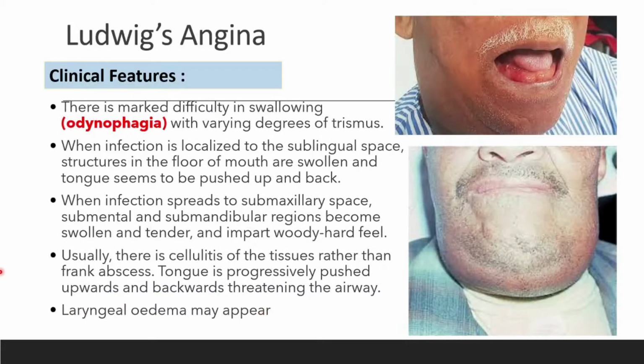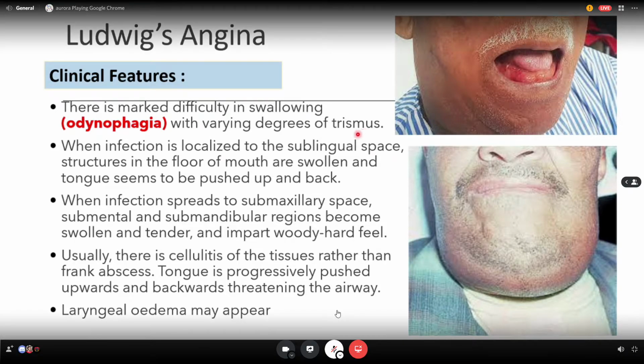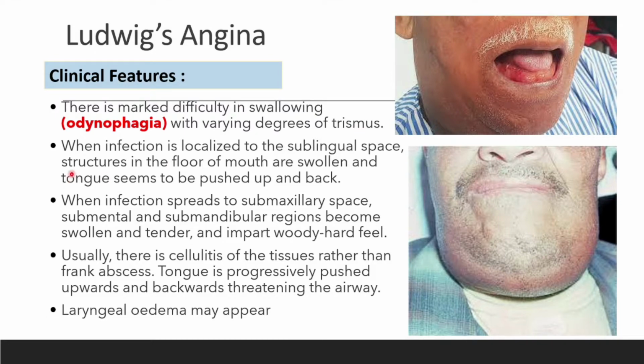Okay. And then usually clinical features dia, there is a marked difficulty in swallowing with some degree of trismus. Trismus ni susah nak open the mouth kan. And then when infection is localized to the sublingual space, structures in the floor of mouth are swollen and tongue seems to be pushed up and back. Okay. So when infection spreads to the submaxillary space, submental and submandibular regions become swollen and tender. Usually there is a induration of the tissue rather than frank abscess. Tongue is progressively pushed upward and backward, threatening the airway. Laryngeal edema may appear.